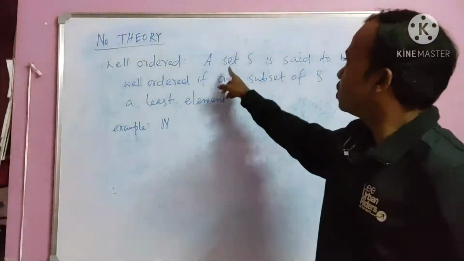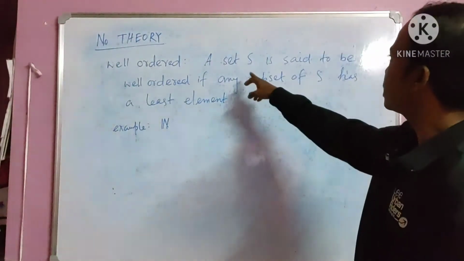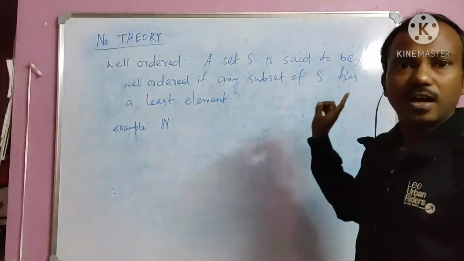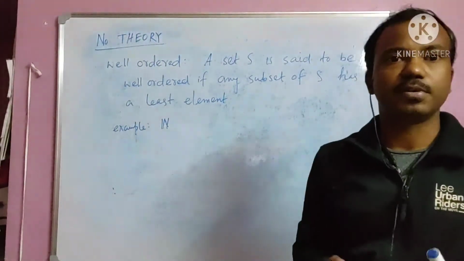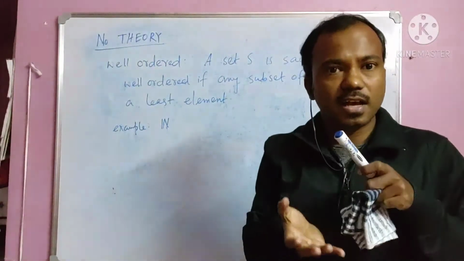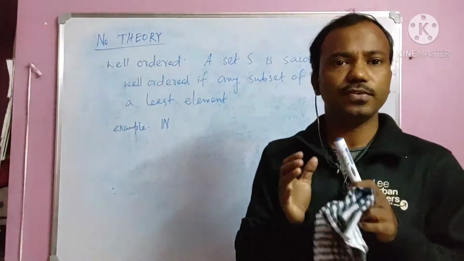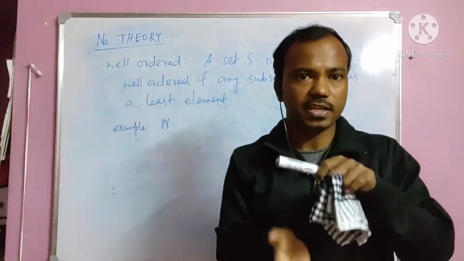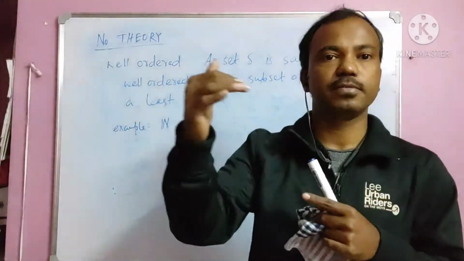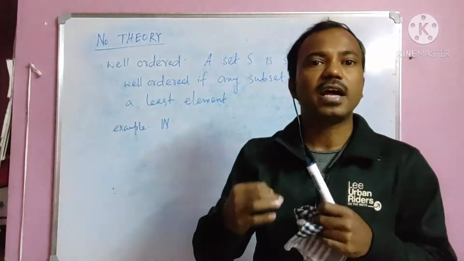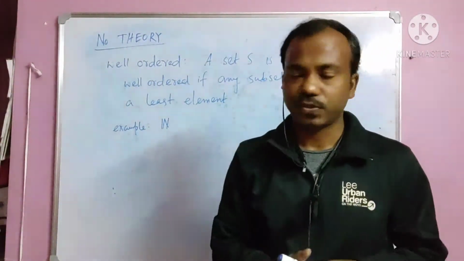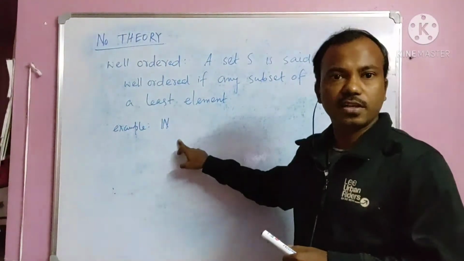Okay, so let me explain what I just wrote. This says a set S is said to be well-ordered if any subset has a least element. That means it has a minimum element, a starting element. If we have a starting element so that we can count from that starting point, then we call that set well-ordered. For example, take the natural numbers.